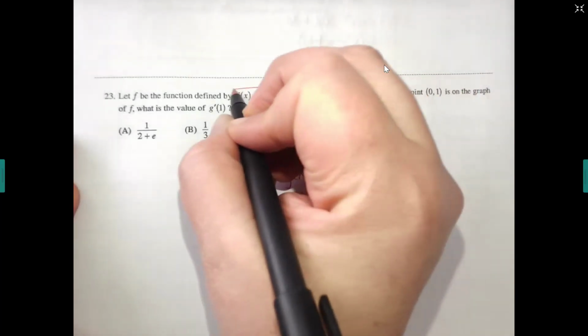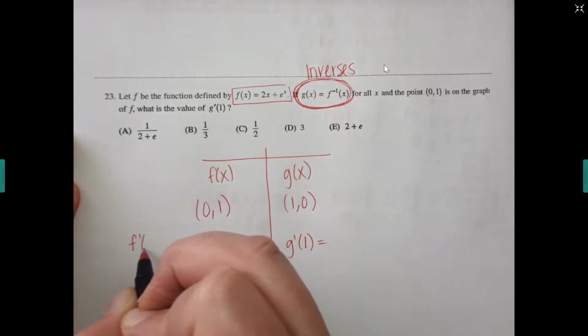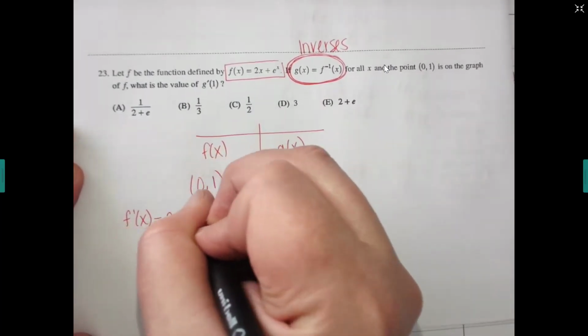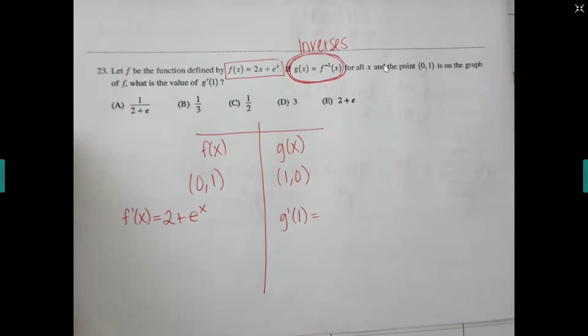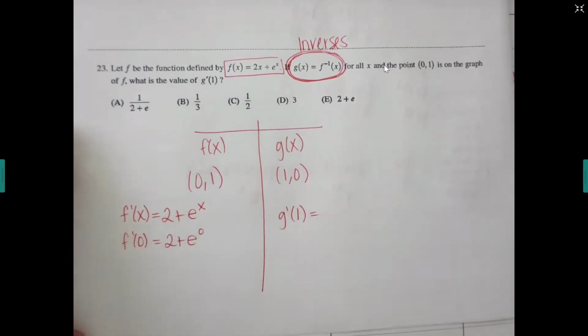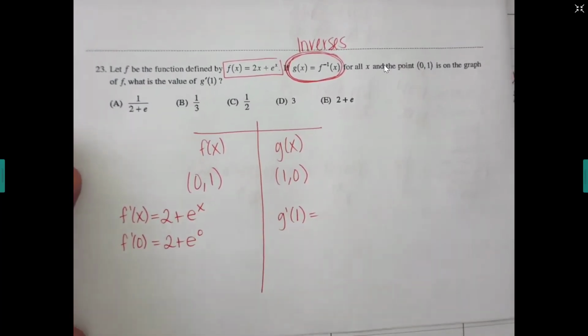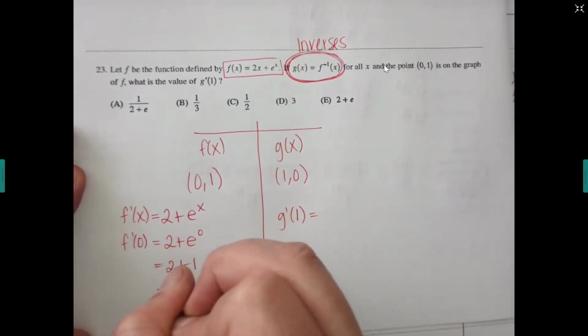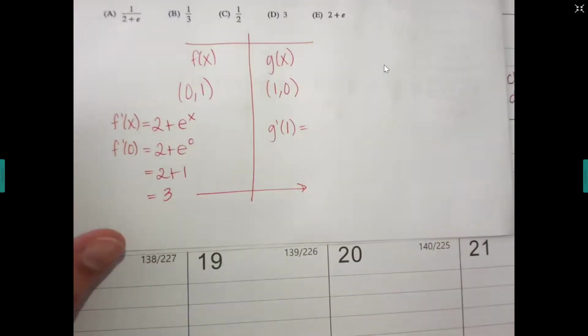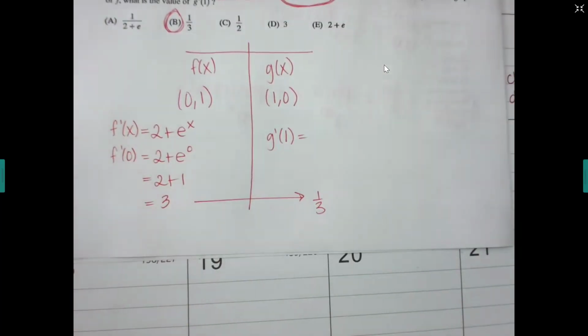We have our f right here. What's f prime? 2x will go to a 2. E to the x will stay its own self. Then I'm going to plug in my 0, which means that I have 2 plus e to the 0. E to the 0 is what? 2 plus 1 means my slope is 3. Then what's my slope on this side? 1/3. So it'd have to be B. But remember, their ordered pairs are backwards, and their slopes at those corresponding points are flipped.